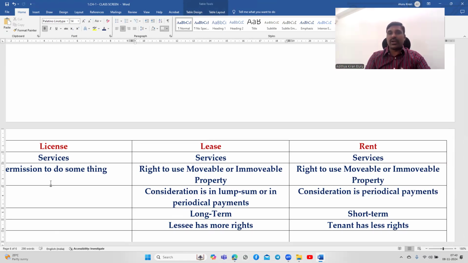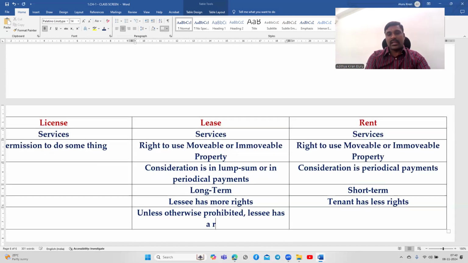Unless otherwise prohibited, lessee has a right to sublease. Unless otherwise permitted, tenant does not have a right to subrent, right to give subrent.